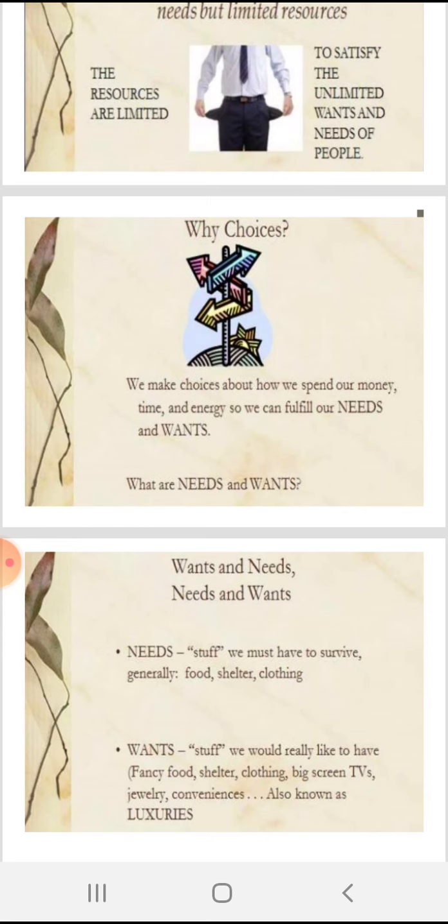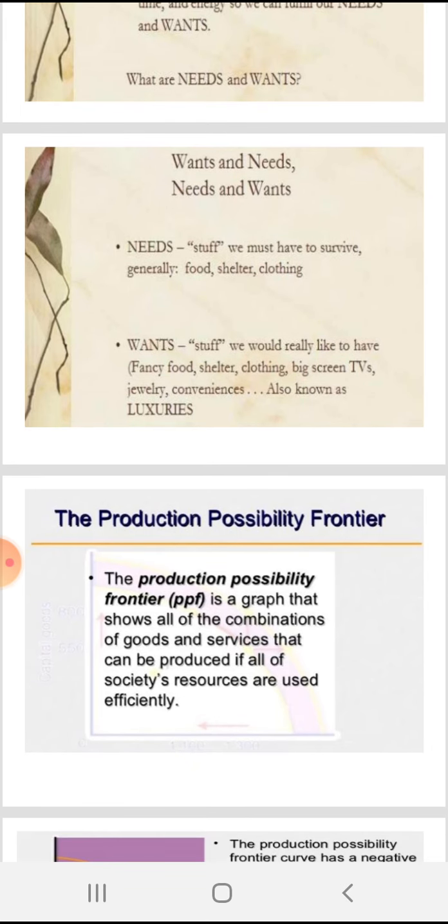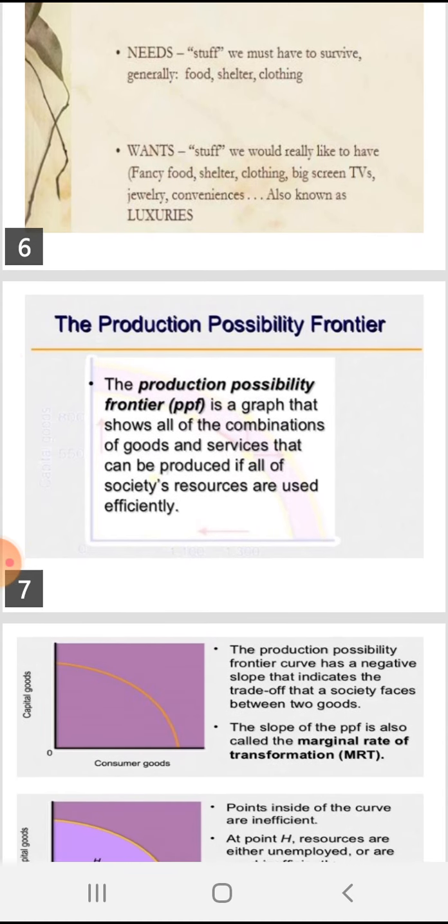and wants. What are needs and wants? Needs are the stuff we must have to survive, generally food, shelter and clothing. And wants are the stuff we would really like to have, like fancy food, shelter, clothing, big screen TV, jewelry, conveniences, also known as luxuries.